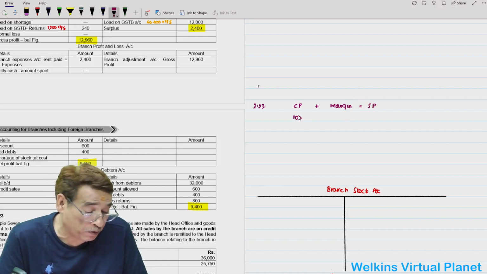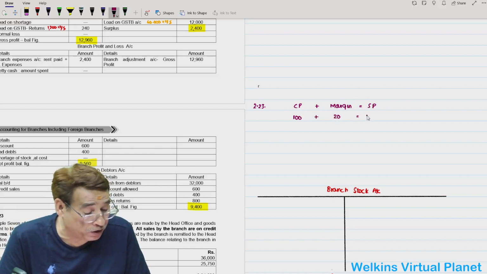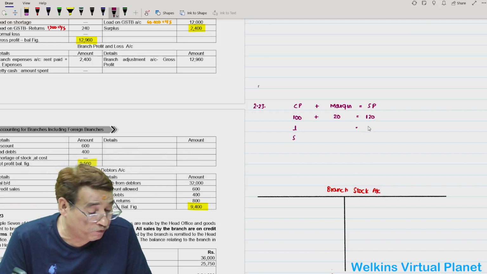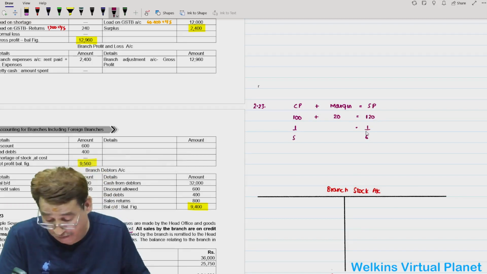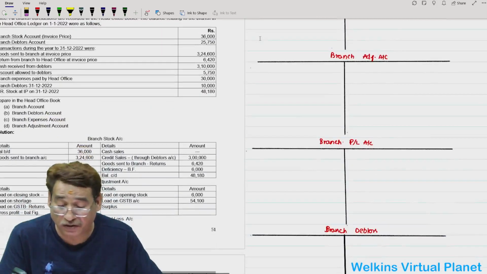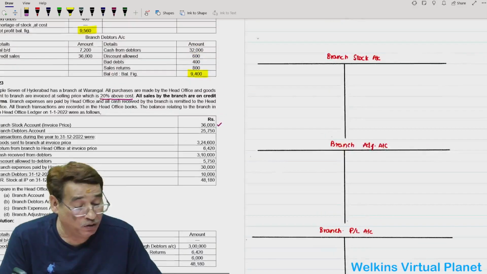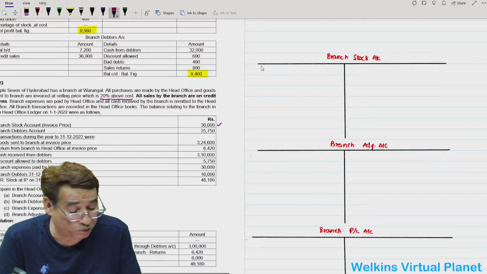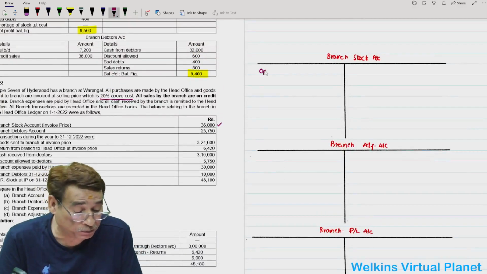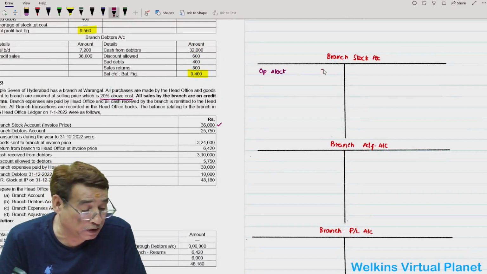Rate is based upon cost. So cost will be taken as 100, margin 20, selling price 120. Rate of profit on cost will be equal to 1 by 5 and 20 by 120, that is 1 by 6 on sales. Now, question states that branch stock at invoice price is 36,000. You can start doing this particular question of your own. Opening stock 36,000.